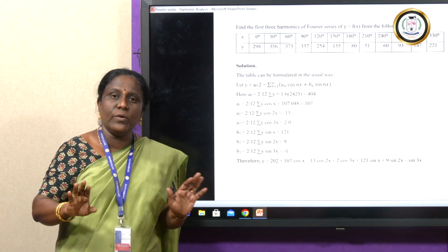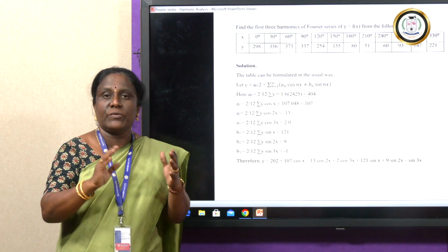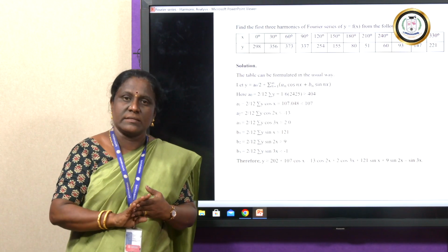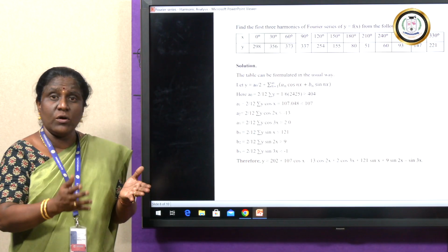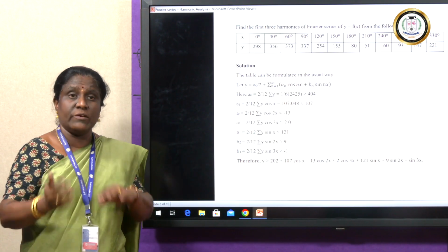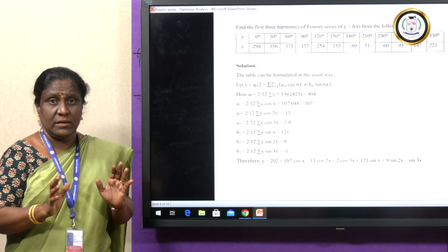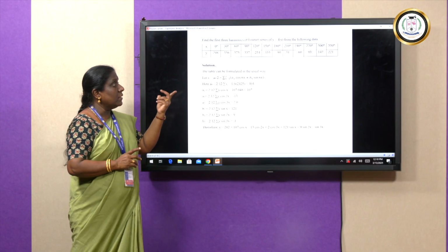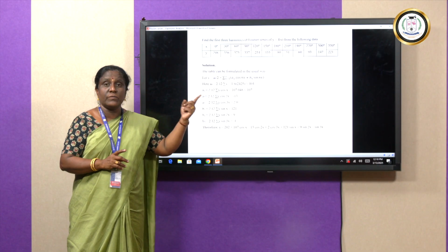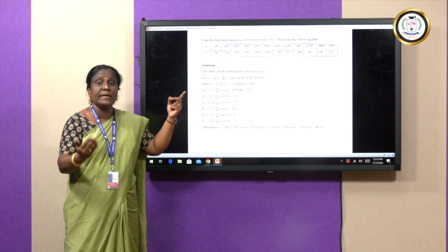So, no need to do any change in the calculator. I have to use the default mode as it is. If it is in radians mode, convert back into the default mode, which is degrees, D. Then second point, I have to find out the number of observations, that is number of intervals.